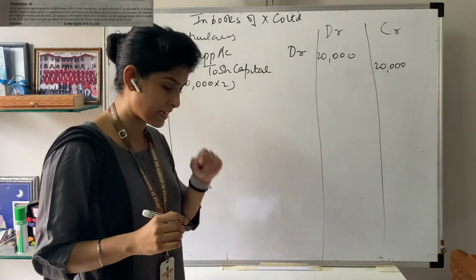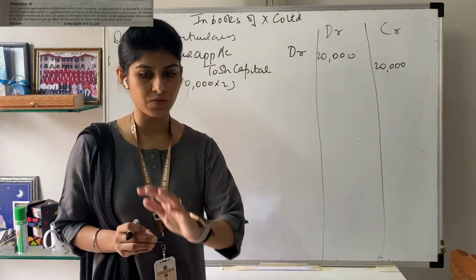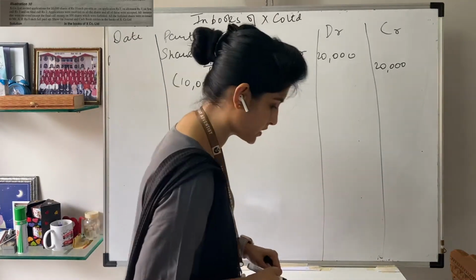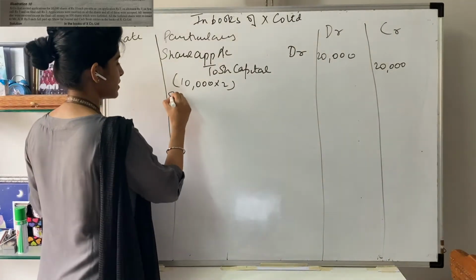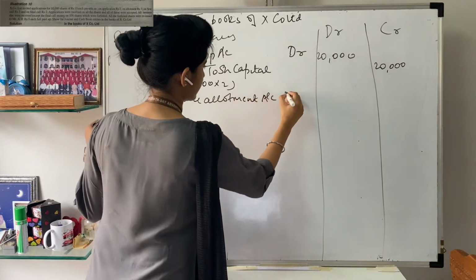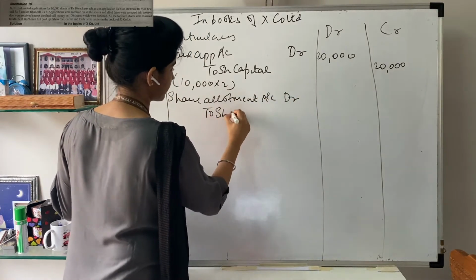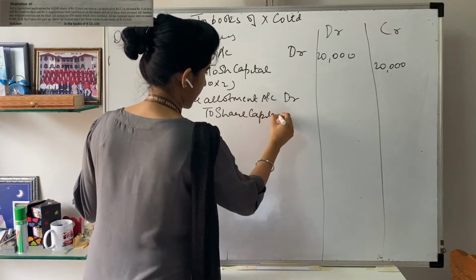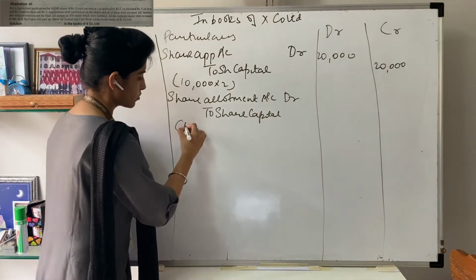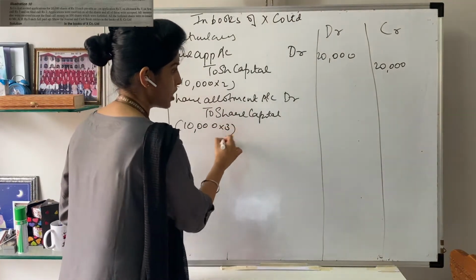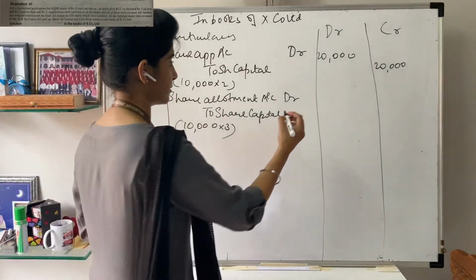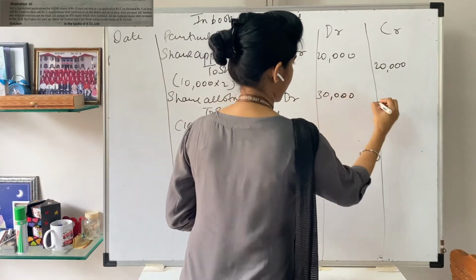Moving on to the next journal entry. Cash related entries will be put in the cash book, so leave them apart. We'll move on to the allotment part. Allotment money is rupees 3. So the next entry will be share allotment account debit to share capital. We have received applications for 10,000 shares, so 10,000 into 3. You have to compulsorily write the narrations, without narrations your marks will get deducted. 30,000 and again 30,000.